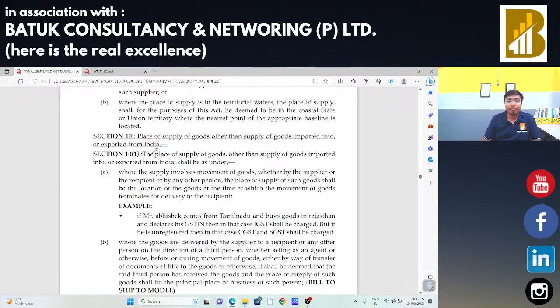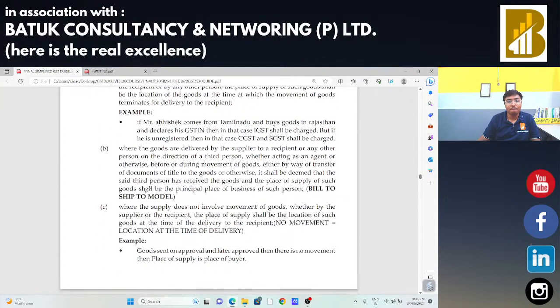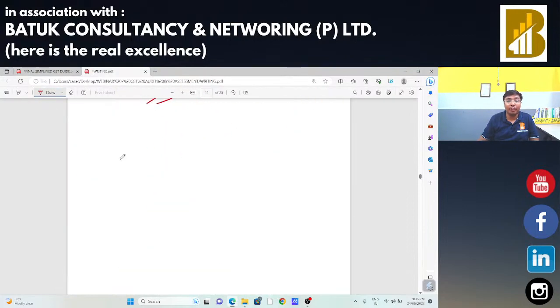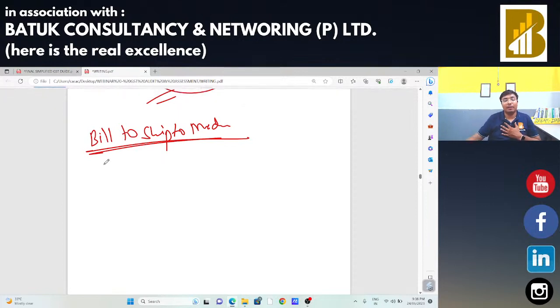Now, one more important concept is the bill to ship to model. Sir, what do you mean by this bill to ship to model?